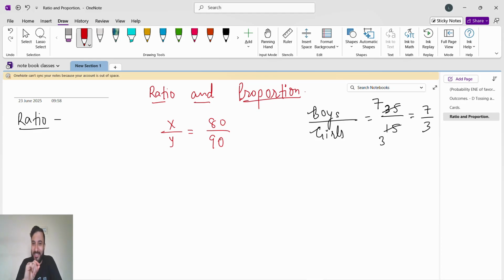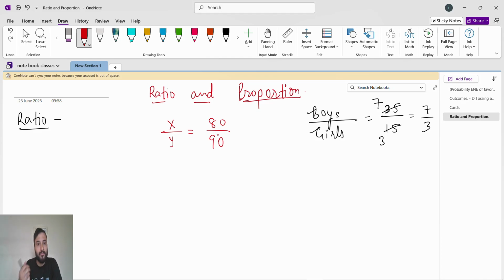So that is a ratio. If we talk in normal terms, ratio is nothing but a comparison between quantities. I will not say every time between two quantities. It can be three quantities, right? We can compare the marks of three students, four students, five students.